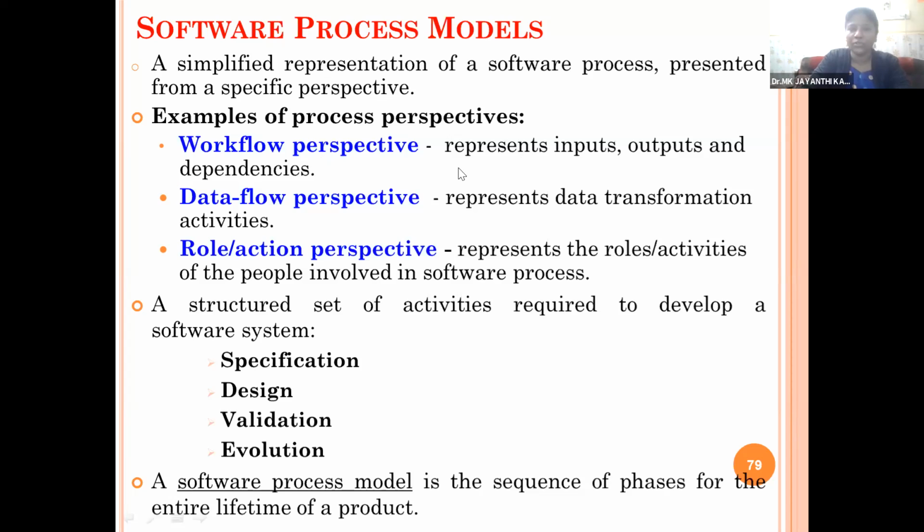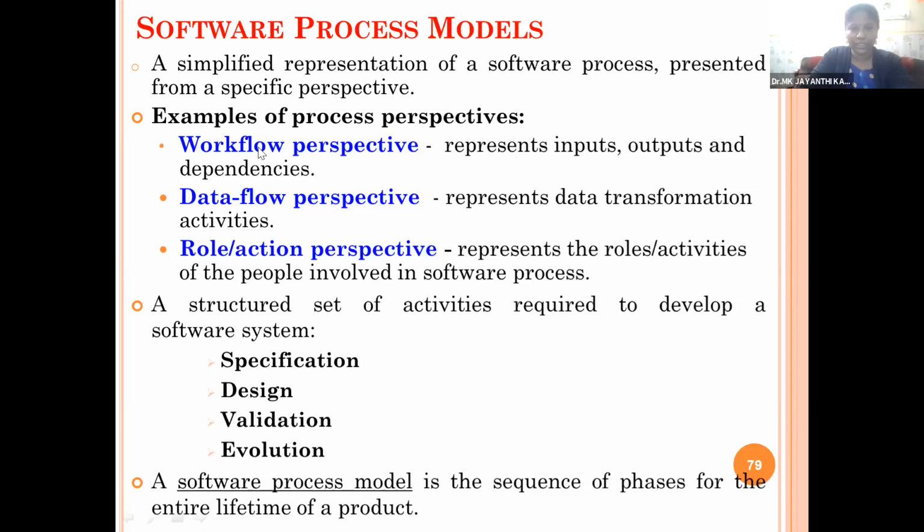The workflow perspective represents inputs, outputs, and dependencies. We will consider what is our input, what is our expected output, and what are the dependent parameters we need to consider. Any working environment will consider what we are giving as input, what processes we are doing, and what is the expected output. That is called the workflow model.